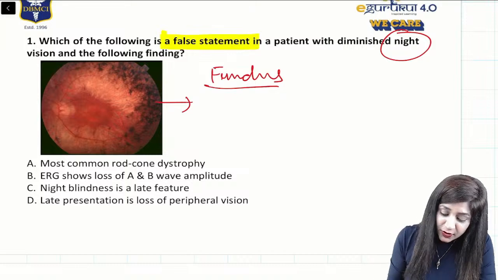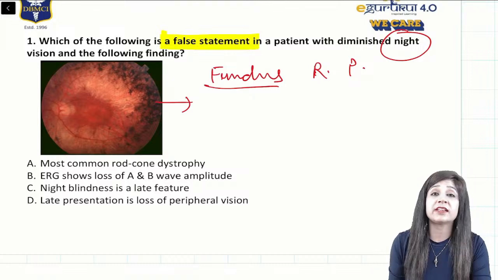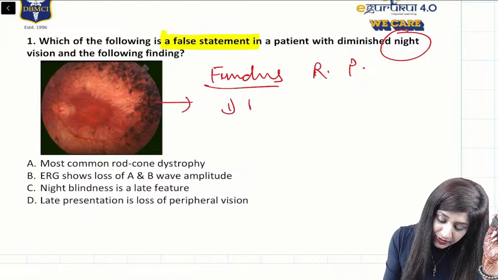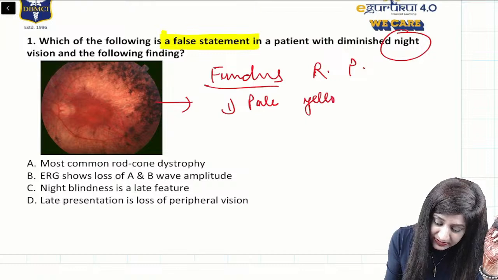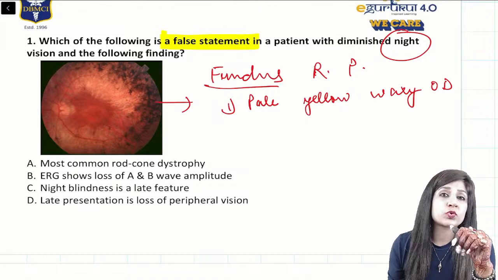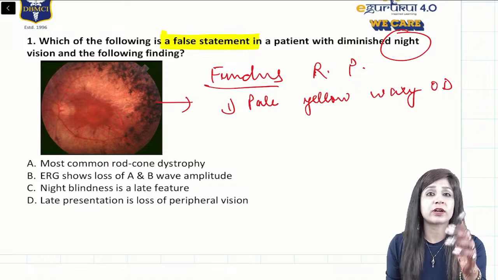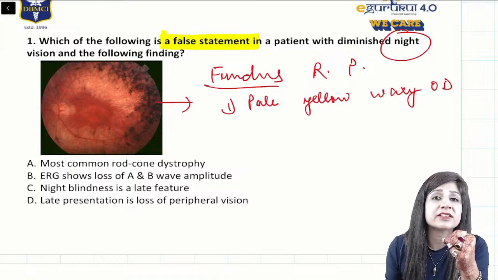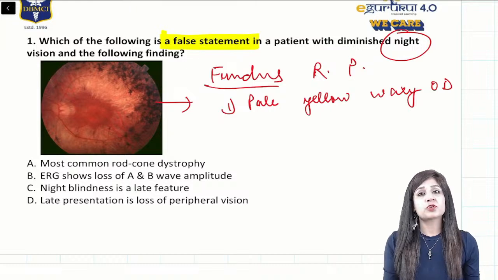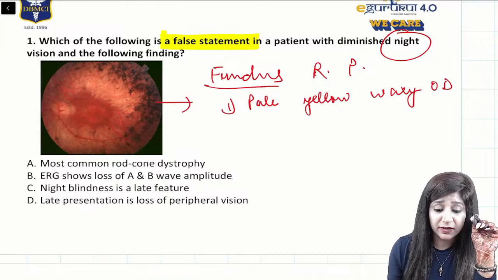So you can see this is the fundus of retinitis pigmentosa. What is the most important thing? They have given you the history of night blindness along with the typical triad, like the pale yellow waxy optic disc. This year, guys, there was a question on retinitis pigmentosa in NEET PG 2024 as well as in the INSET. So this will remain an important topic for your upcoming exams for the consecutive 3 years. It has been seen that if a question comes on a topic, then consecutively for 3 years questions come on it. So for the next upcoming year, retinitis pigmentosa will remain very, very important.